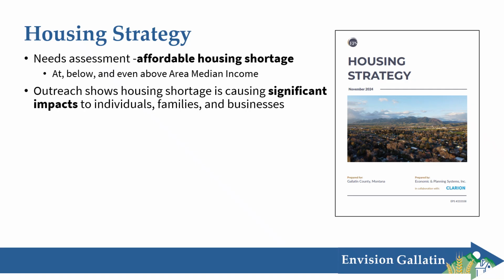We also did outreach as part of this project, which showed that the housing shortage is having significant impacts in our community. Business owners and managers noted that they're having a hard time finding and retaining employees due to lack of housing, and also individuals and families are having a hard time maintaining their social connections when people move out of town to afford housing.